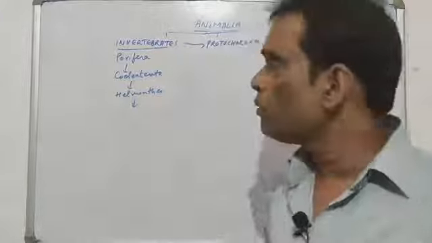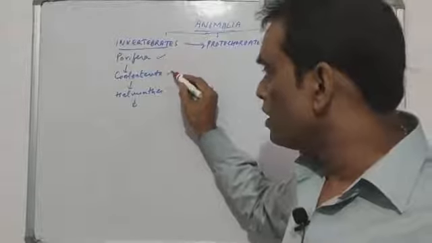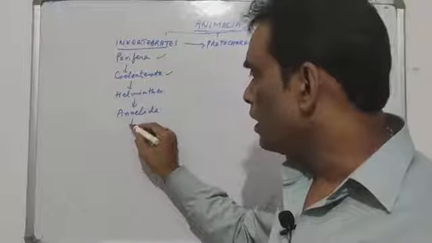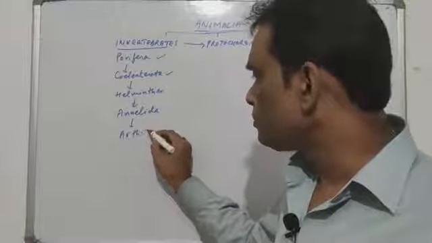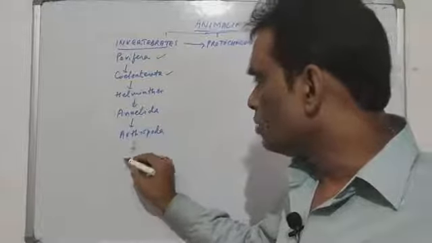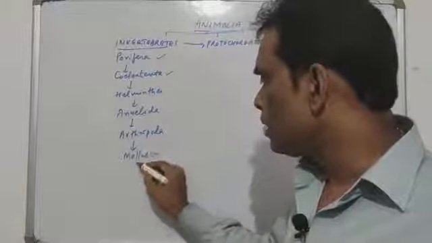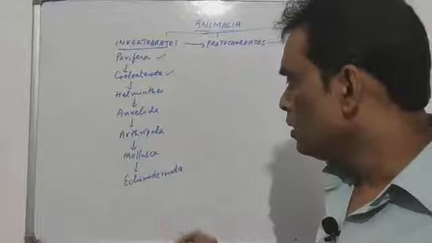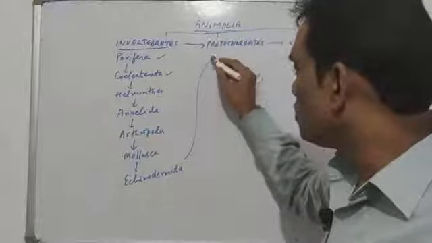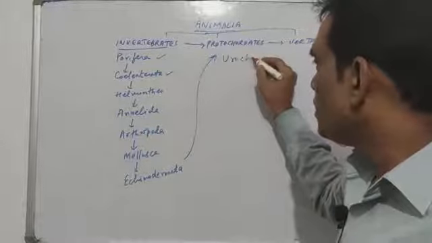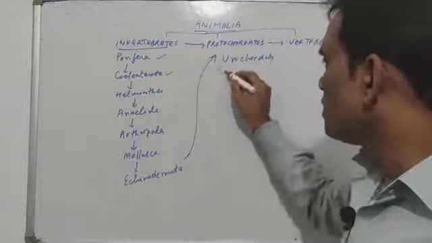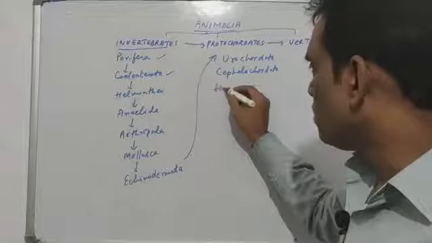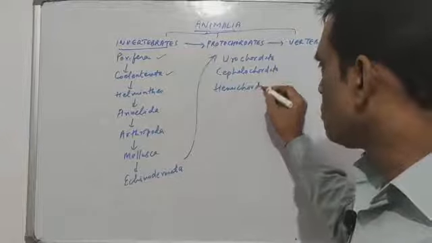have seen in the previous video the development of Porifera into Coelenterata, Coelenterata into Helminthes, Helminthes evolved into Annelida, Annelida led to Arthropoda, Arthropoda to Mollusca, and Mollusca to Echinodermata. Then Echinodermata slowly developed into the protochordates. In protochordates we had the groups called Urochordata, then Cephalochordata, and then Hemichordata. And this is the slow progress we are going to study.